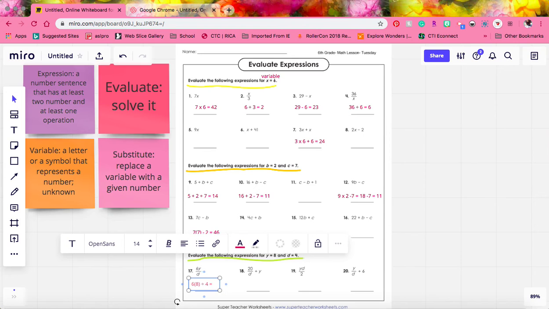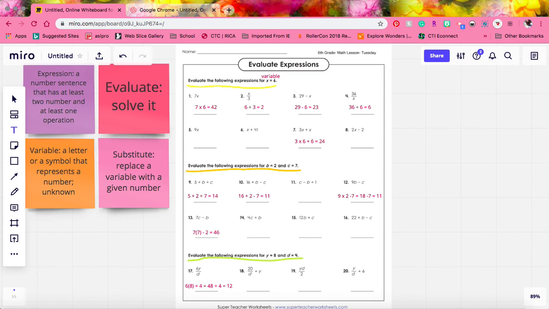If we multiply first, we have 6 times 8, which gives us 48, and then divided by 4. If we divide 48 by 4, we get 12. So our final answer for 6y over d, when we substitute y for 8 and d for 4, is 12.